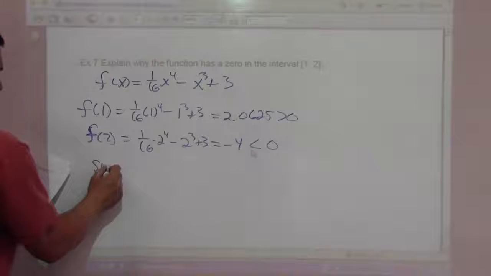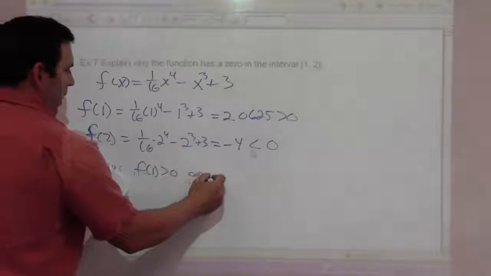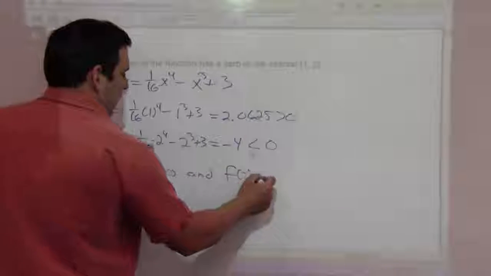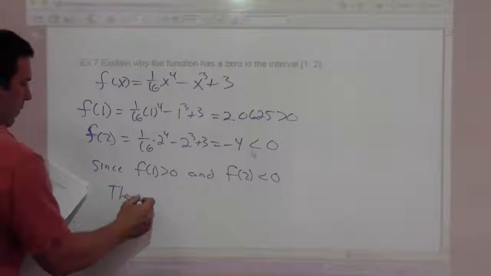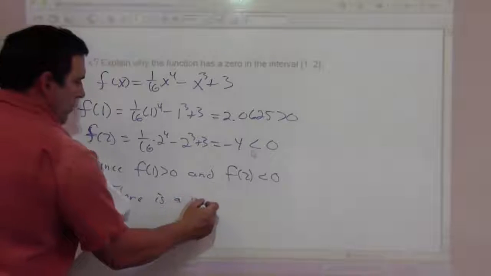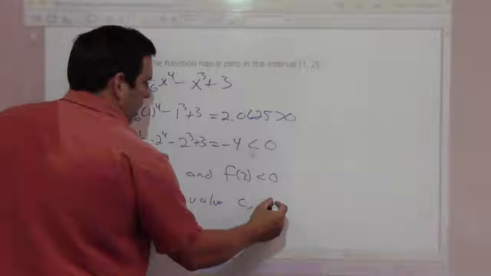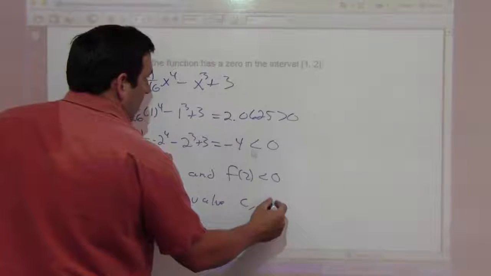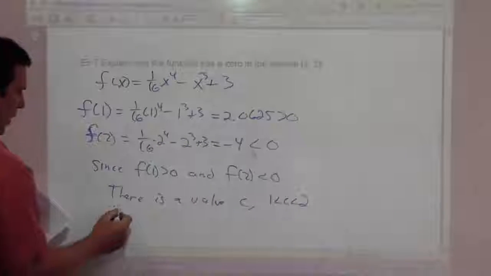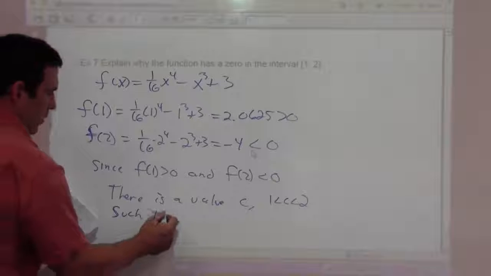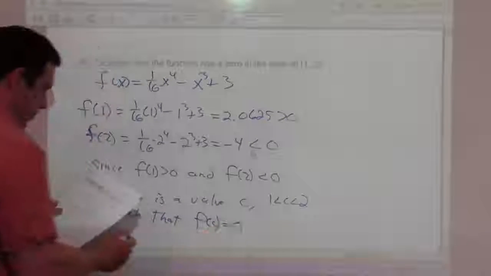So since f of 1 is positive and f of 2 is negative, there is a value c where 1 is less than c less than 2, such that f of c equals 0.